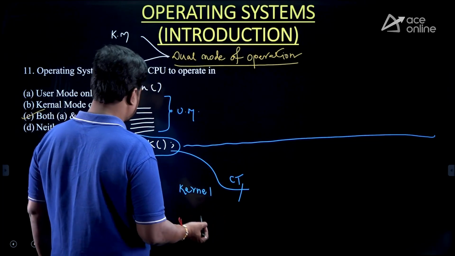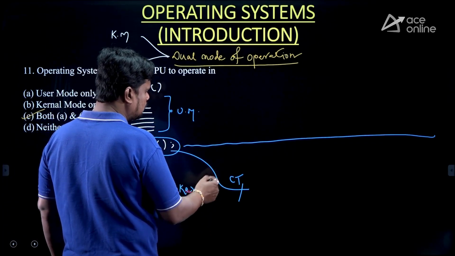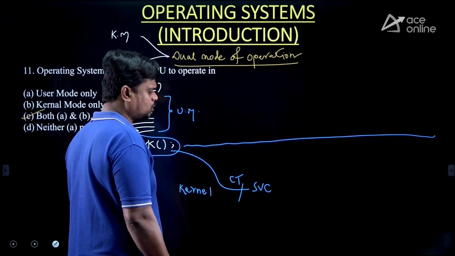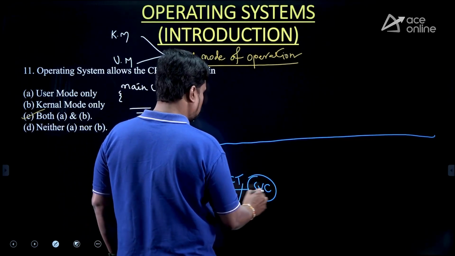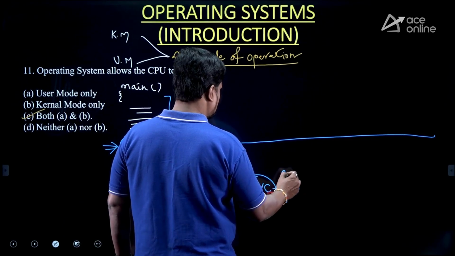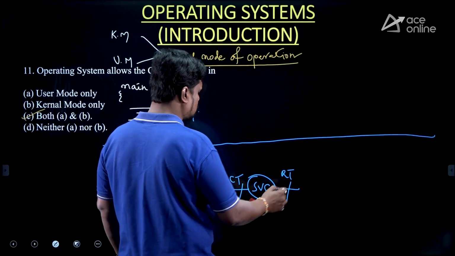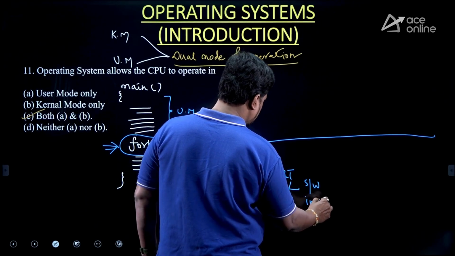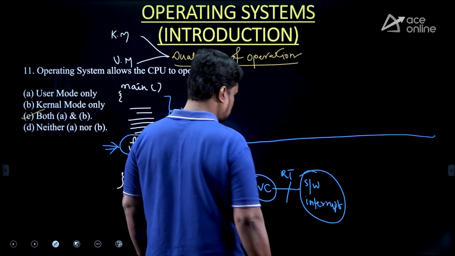While this privileged instruction is in compilation, it is encountering what? SVC. What does SVC stand for? Supervisory call. And this supervisory call during the runtime is generating what? It is generating a software interrupt. Have you forgotten, guys? Please respond here.